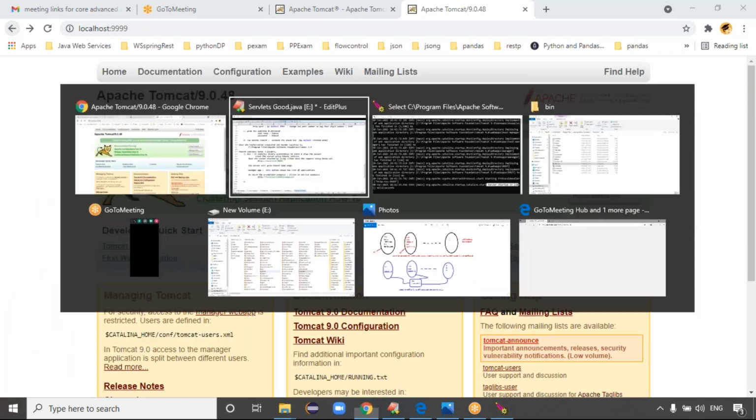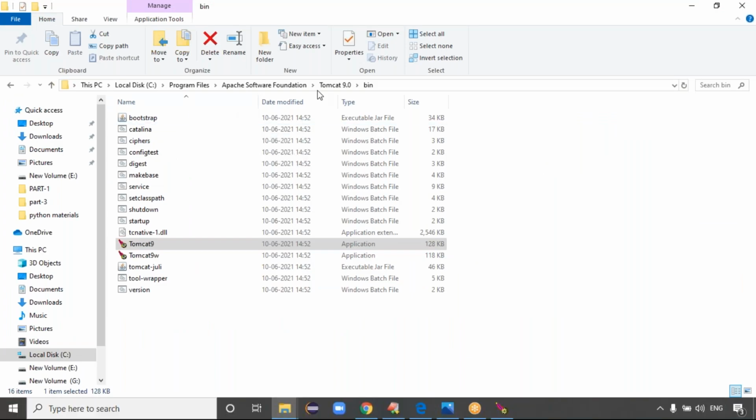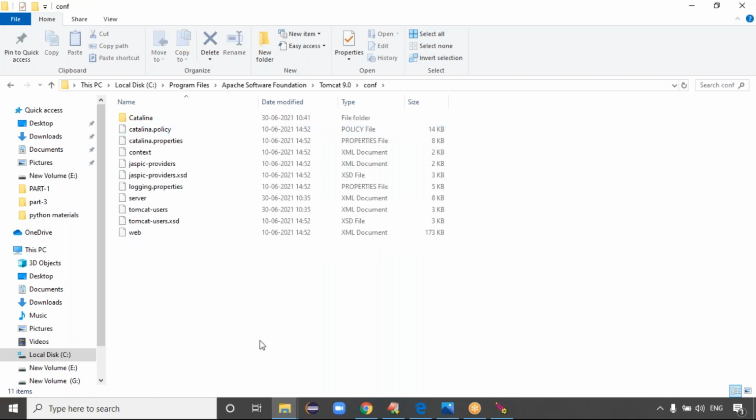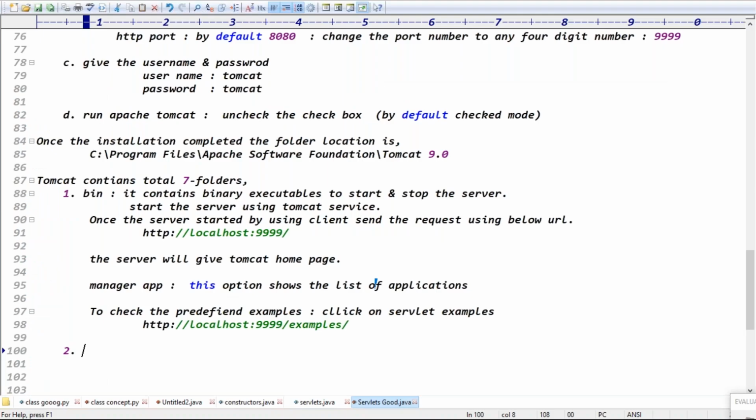Because the first folder is clear, everyone. The bin folder is clear. The next folder is the config folder, guys. For the bin folder, I showed a complete explanation of how to see the examples and the documentation. Next one is the config folder, guys. The config folder contains configuration details.